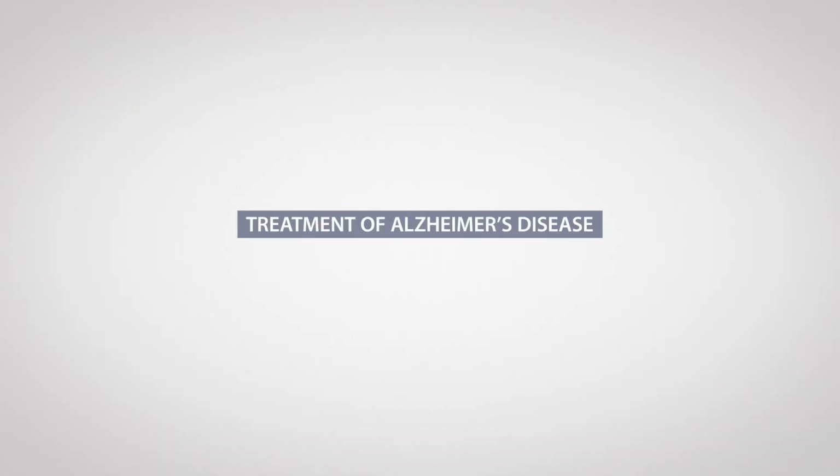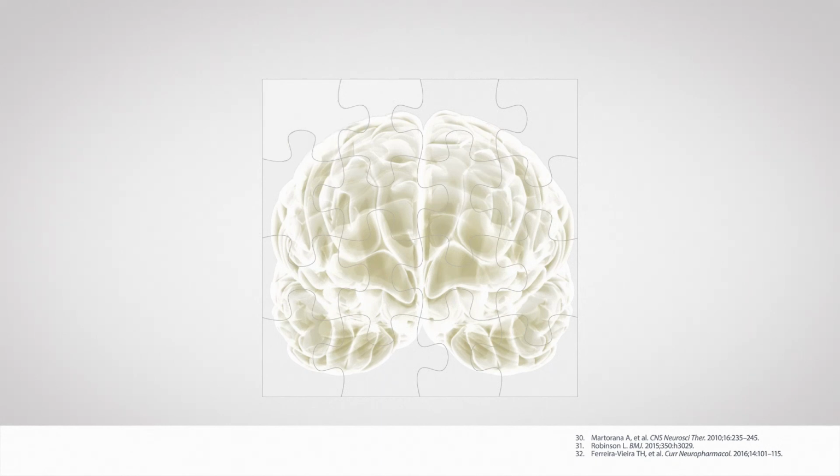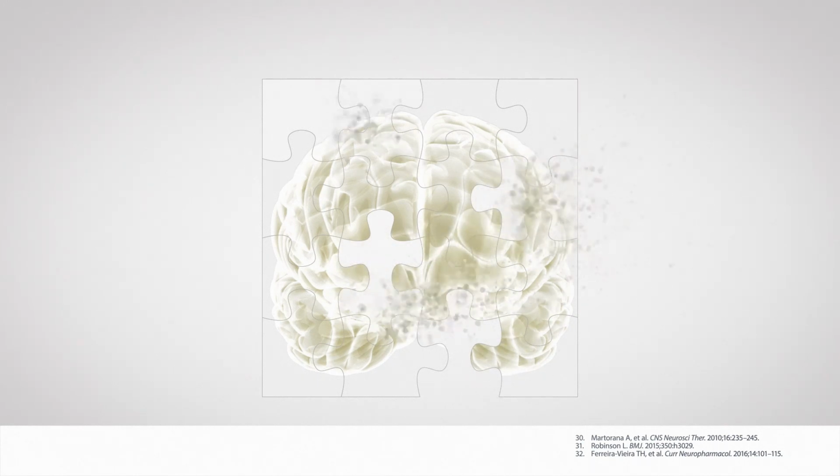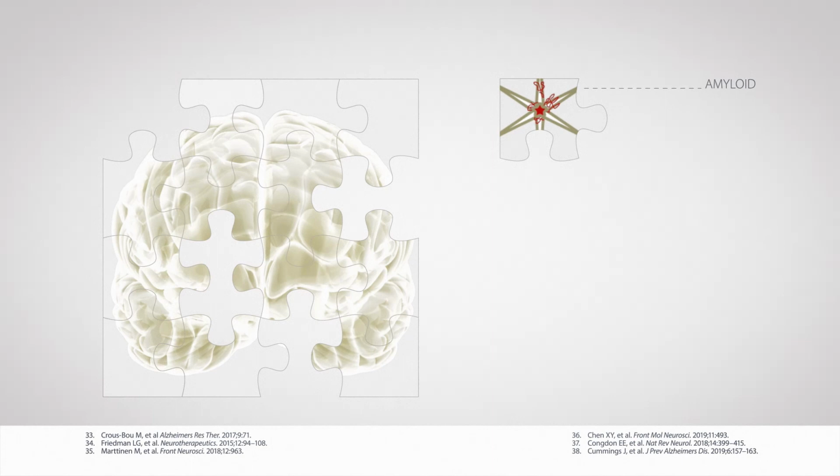Treatment of Alzheimer's disease. Use of acetylcholinesterase inhibitors or glutamate receptor antagonists to relieve cognitive and dementia symptoms are standard treatment options in Alzheimer's disease. But these treatments have not been shown to be effective in arresting disease progression. Targeting amyloid aggregation continues to be a key research direction for prevention of progression of Alzheimer's disease.